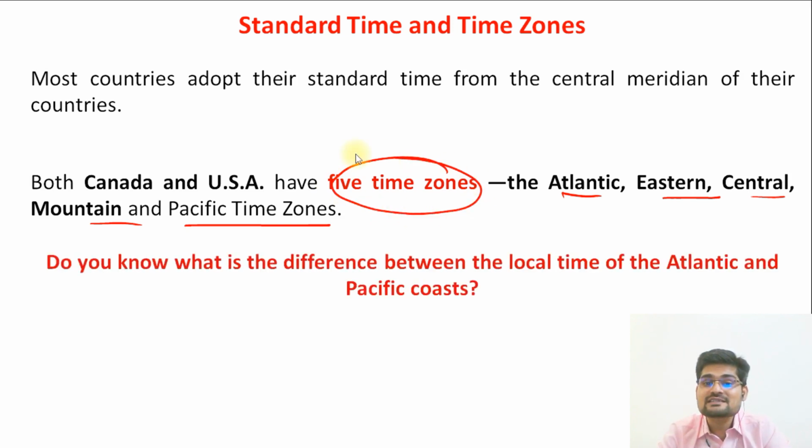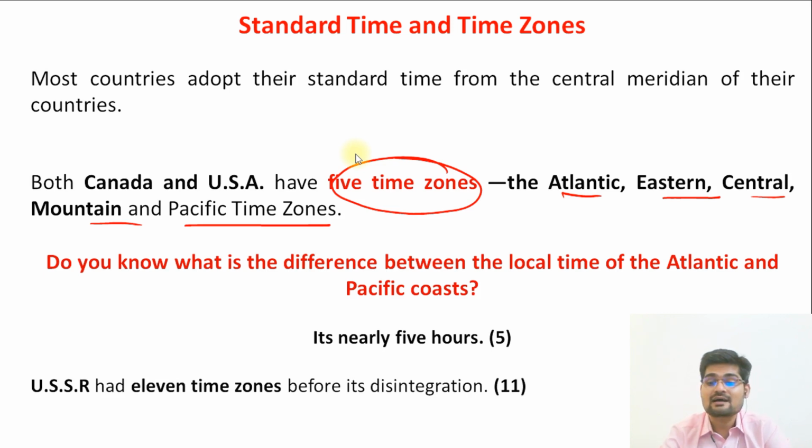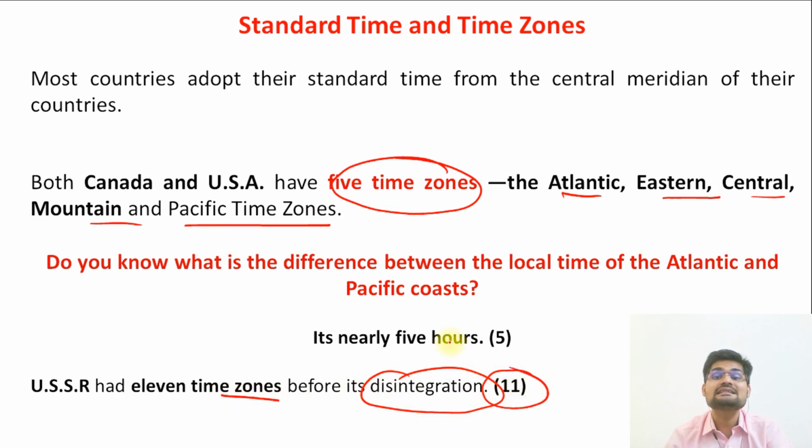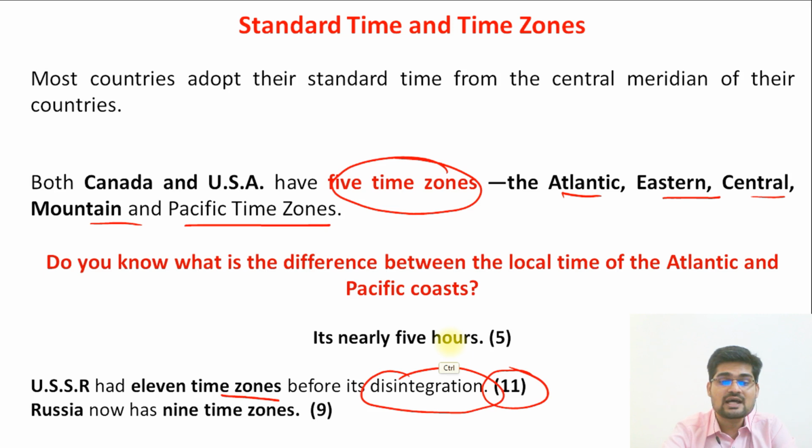Further, do you know what is the difference between the local time of the Atlantic and Pacific coast? This is about 5 hours of difference. So 2 different coasts, Atlantic and Pacific coast, and the time difference of 5 hours. So USSR earlier had 11 time zones before its disintegration. So that was the highest. And right now Russia has 9 time zones. So this is the world's highest in terms of number of time zones in a single country.